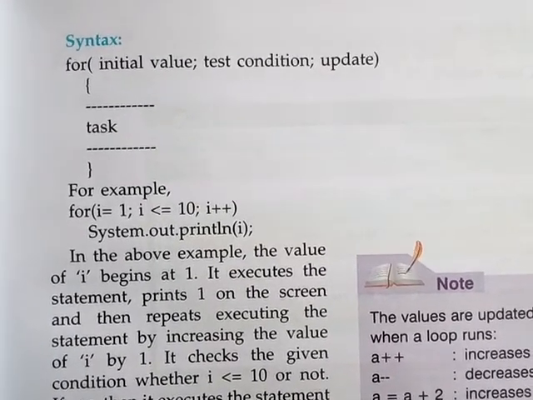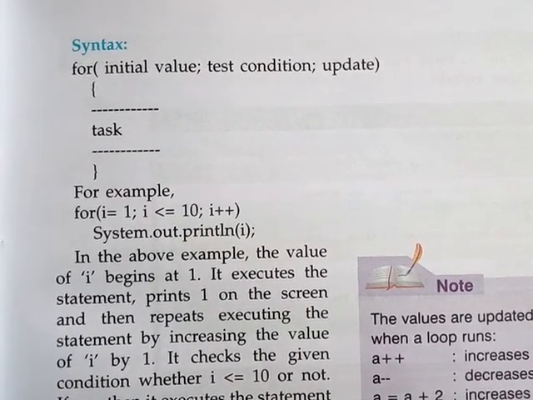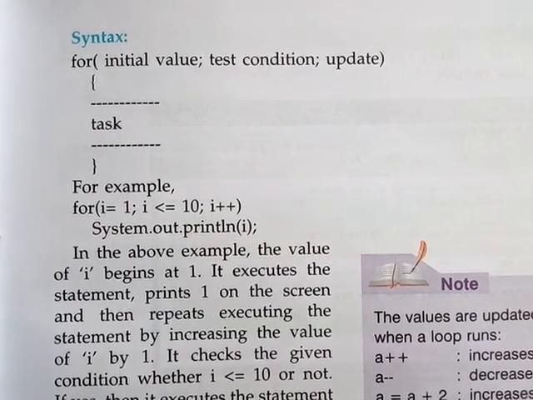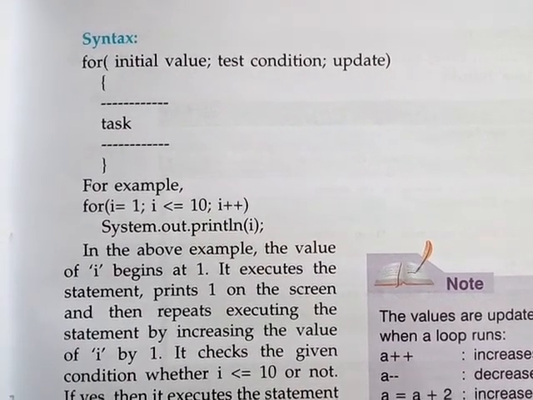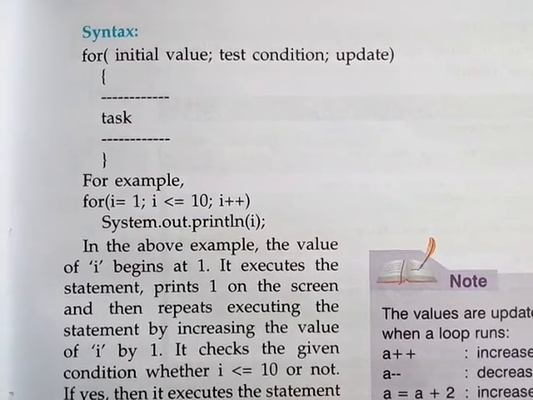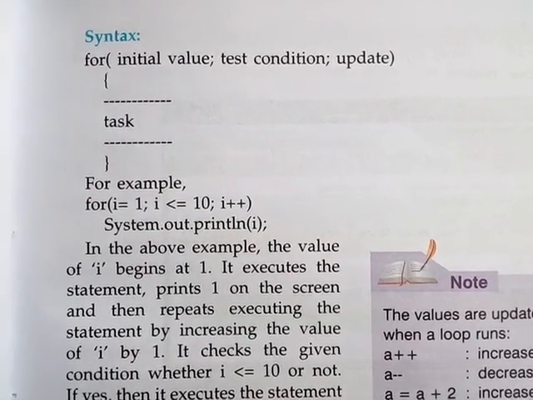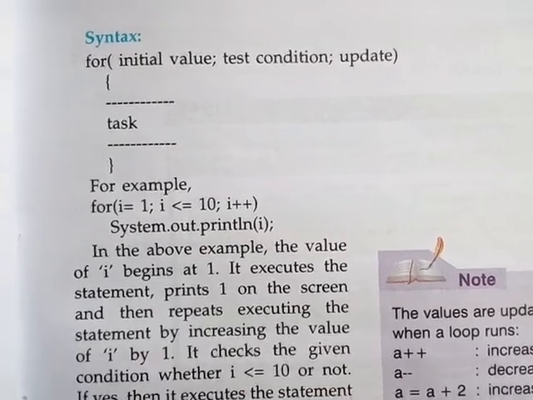Okay, inside the for there are three different statements. Initial value, first statement. Test condition, second statement. Update, that means either increment or decrement operator we would use. Okay, this is called the third statement.